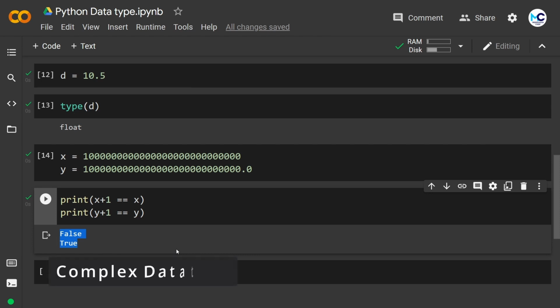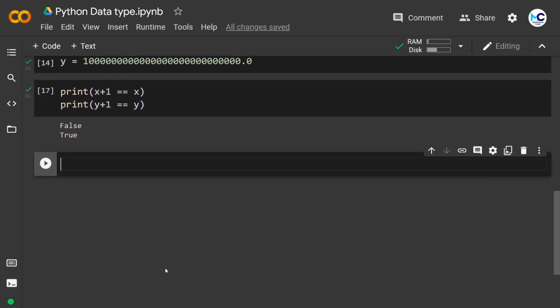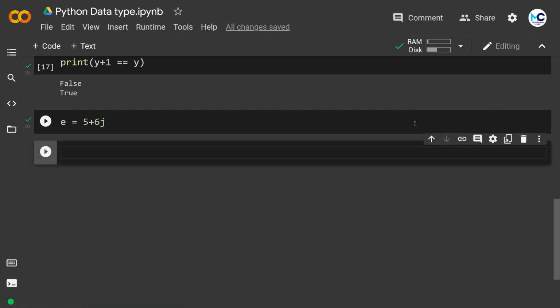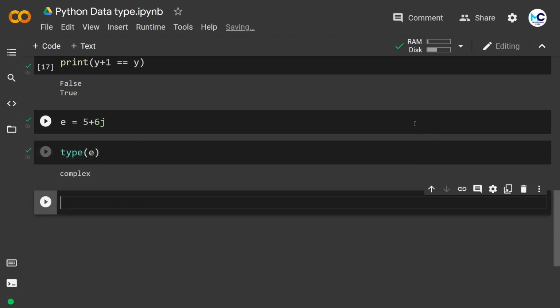Next we have complex. Remember, we have complex numbers in maths, a plus bi and like that. We can also implement the same concept with the Python complex data type. Here we need to use j instead of i. So here I am defining e equal to 5 plus 6j. And now let's check the type. As you can see, we have complex in the output.